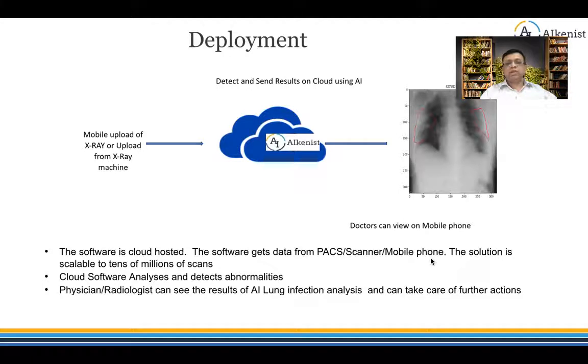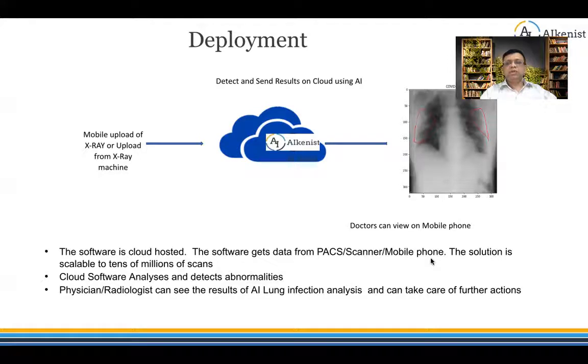The software is cloud hosted and gets data from PACS scanners or mobile phones, and it is scalable to millions of scans. The cloud software analyzes and detects abnormalities, and then the physician can see the results of the AI lung infection analysis and take care of further actions.